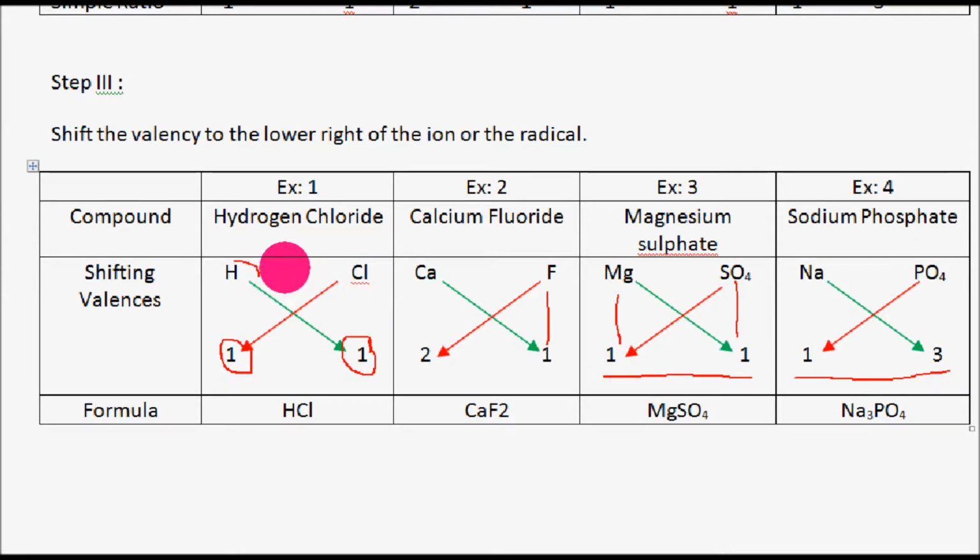Hydrogen's valency is 1, but chlorine's valency is also 1. Simply cross multiplying this one with this chlorine, you will get H1Cl1, nothing but HCl. Simply you can write it as H and Cl.